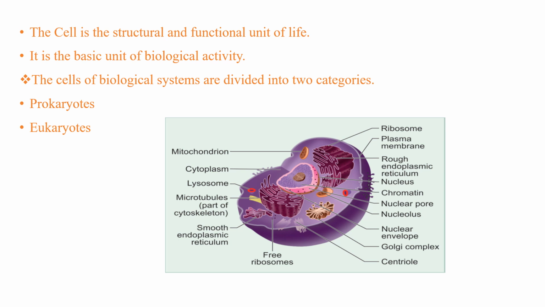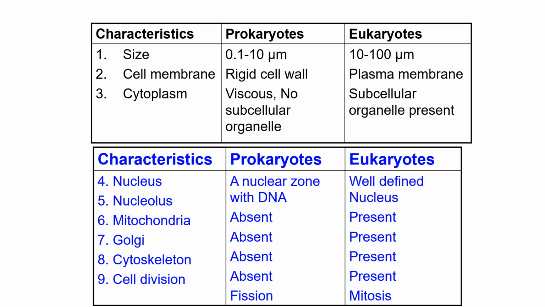Cell, as we all know, is the structural and functional unit of life. It is the basic unit of biological activity. The cells of biological systems are divided into two categories: prokaryotic and eukaryotic. The eukaryotic cell is the very advanced version of the cell. Let us see the differences between prokaryotic and eukaryotic cells.